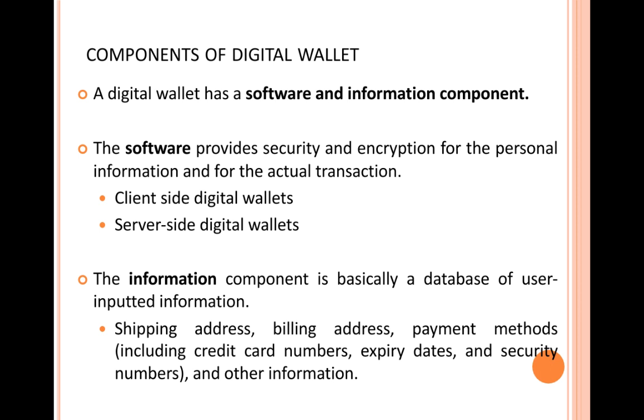So the e-wallet has two main components. One is the software component that provides security for your transactions and for all information that you store inside the e-wallet, and the information component manages all information that is stored inside the e-wallet.